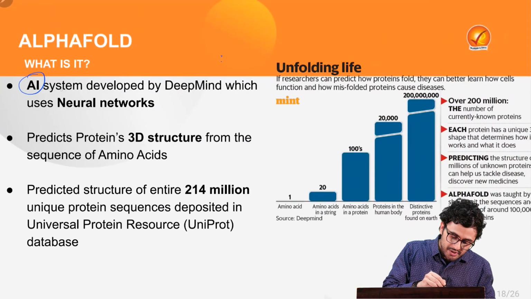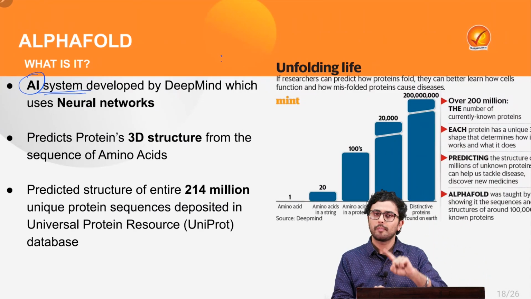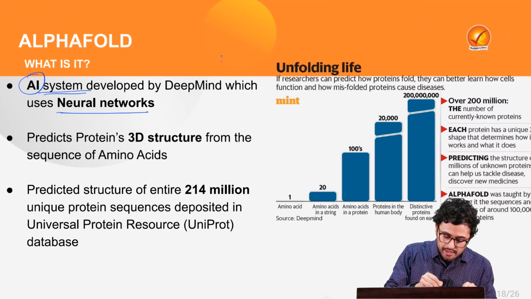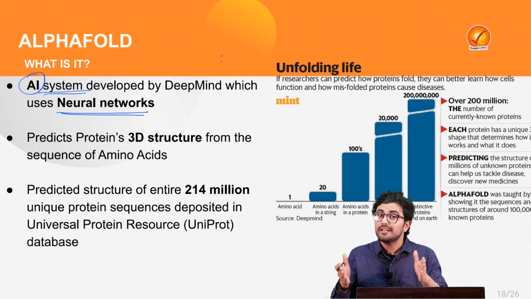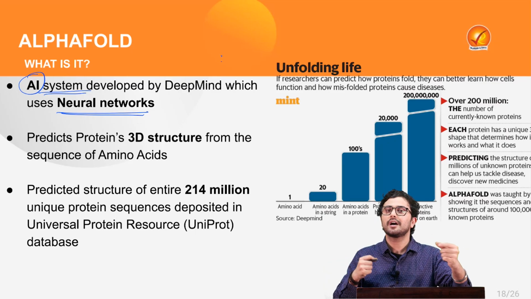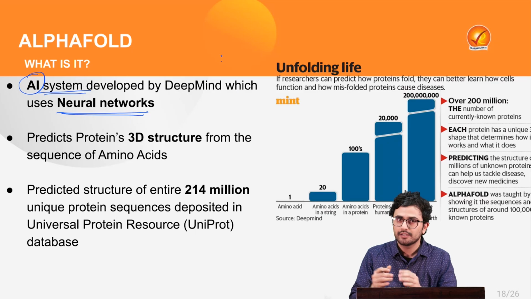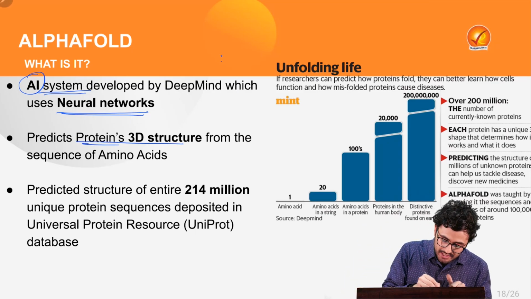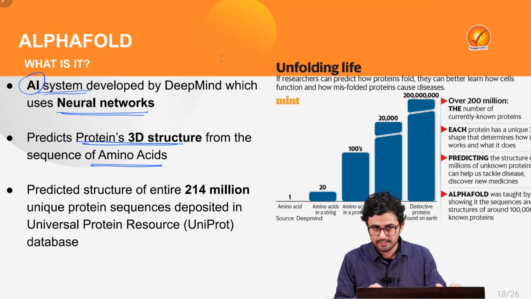AlphaFold is an artificial intelligence based system which has been developed by using neural networks or deploying the technique of machine learning through various data inputs. Now, AlphaFold can predict the 3D structure of protein from the sequencing of amino acids.